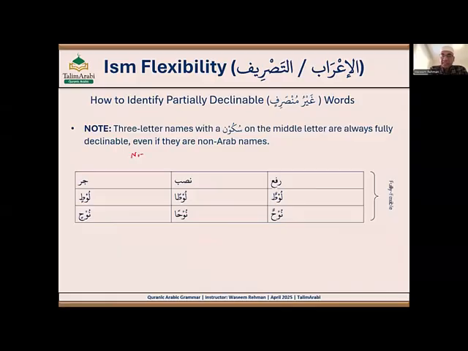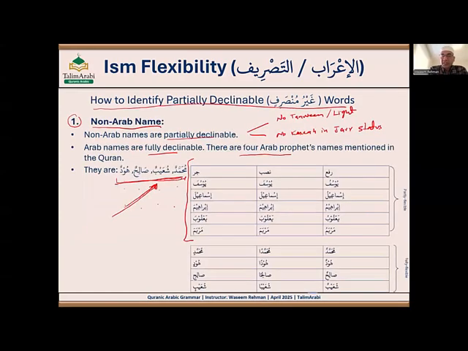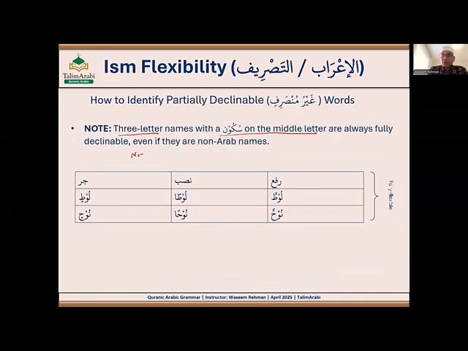Let's say if it is a non-Arab name, but it has only 3 letters and the sukun on the middle letter, then they will be fully declinable as well. Okay, so we just learned that non-Arabic names are partially declinable, but now we are learning an exception. Like these 2 prophets, Lut and Noah, who are non-Arab. Their origin was not from Saudi Arabia or close by regions, they were far. So if there is a non-Arab name that has only 3 letters and sukun is on the middle letter, then that will also be fully declinable.